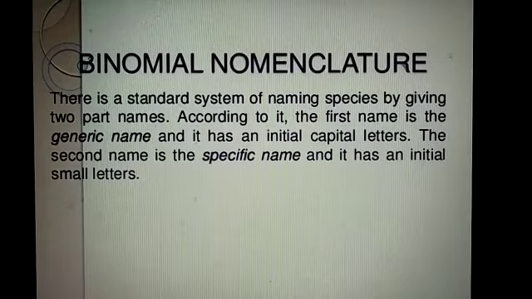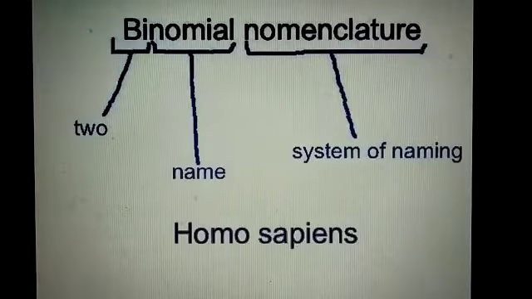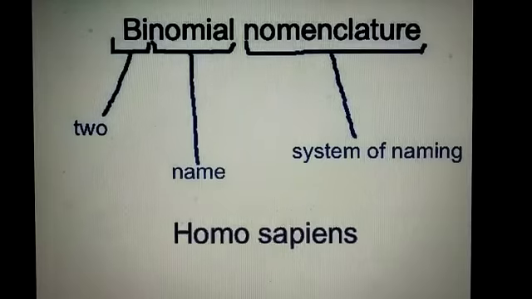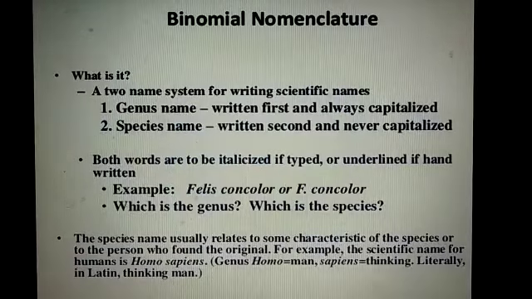The first one is the generic name and the second is the specific name. Binomial nomenclature: binomial means two, nomial means name, and nomenclature means system of naming. For example, the scientific name of human is Homo sapiens. So Homo is the generic name and sapiens is the specific name. And how do we write the scientific name?